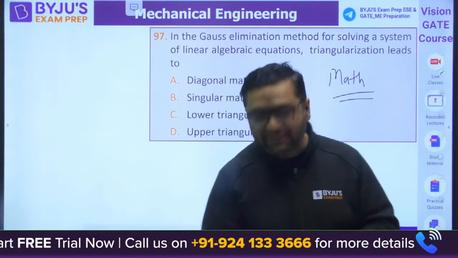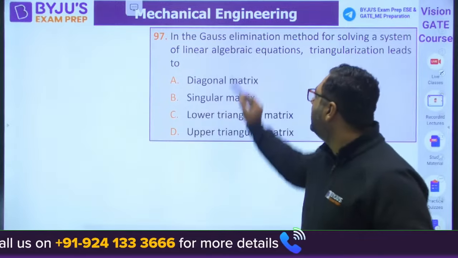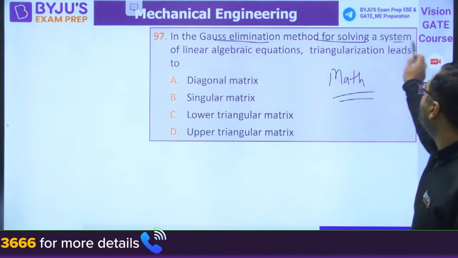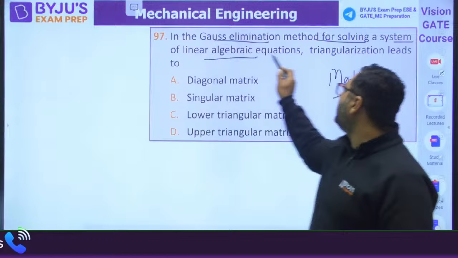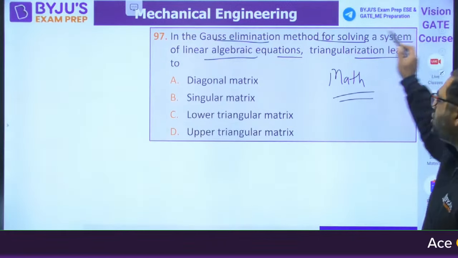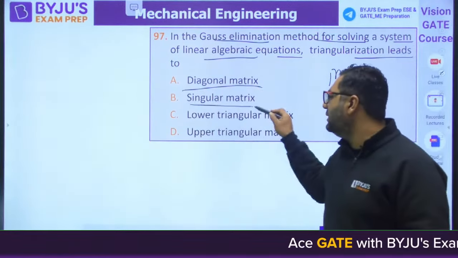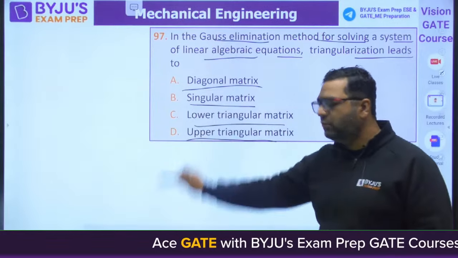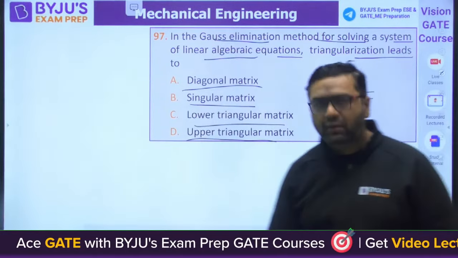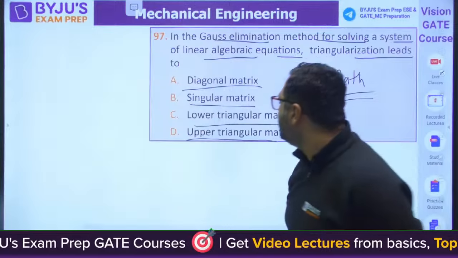What is the answer for this? This is a mathematics question on matrices. In the Gauss elimination method for solving a system of linear algebraic equations, triangularization leads to: diagonal matrix, singular matrix, lower triangular or upper triangular. The last question. Yes, the answer is upper triangular.